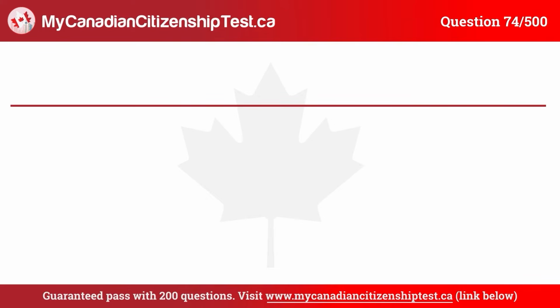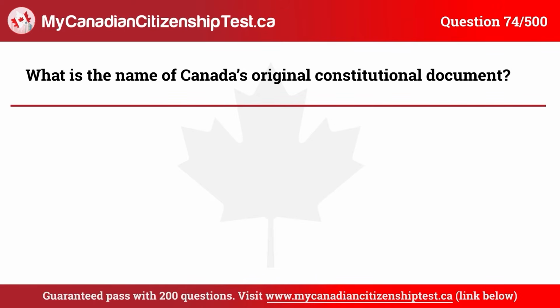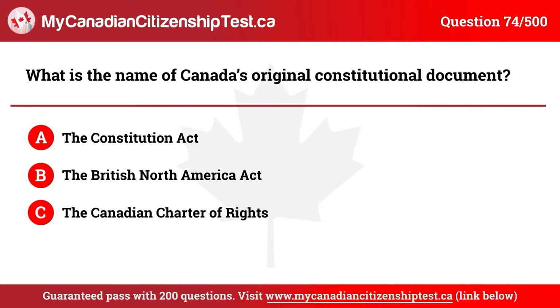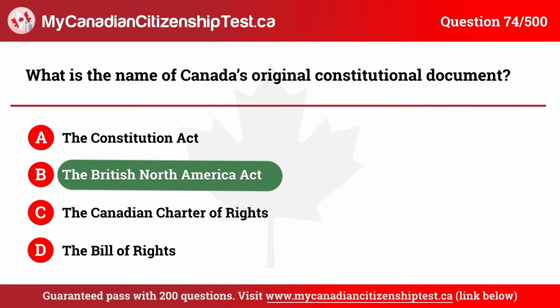Question 74. What is the name of Canada's original constitutional document? A. The Constitution Act. B. The British North America Act. C. The Canadian Charter of Rights. D. The Bill of Rights. The correct answer is B. The British North America Act.